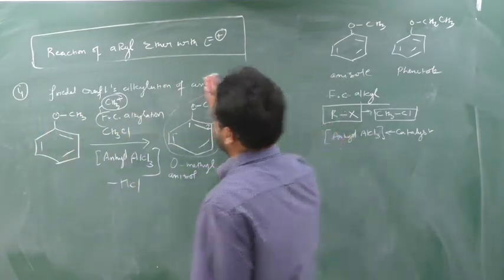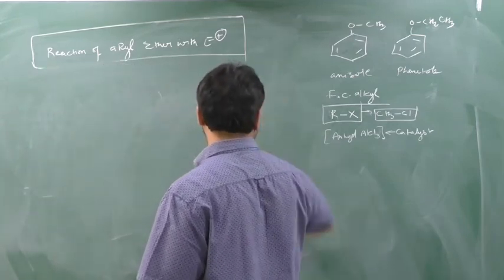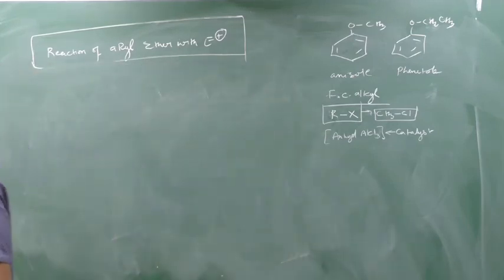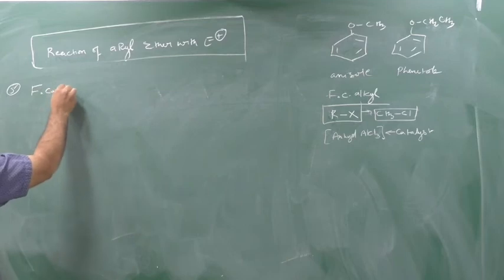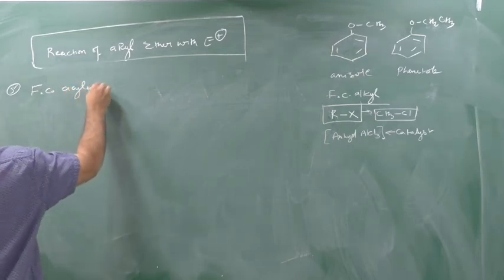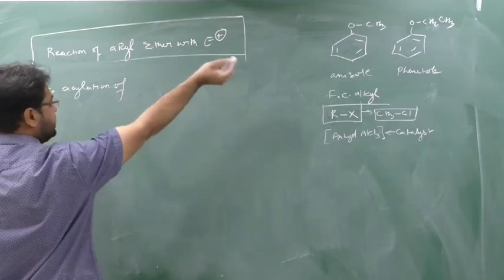Okay. So next we will go to Friedel-Crafts acylation. We have done alkylation. Now we will see acylation. So the last topic, I say fifth or sixth, something like fifth: FC acylation of anisole, or aryl ether. Aryl ether means anisole.